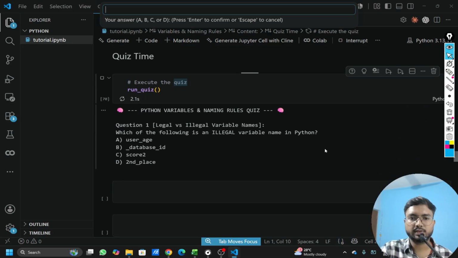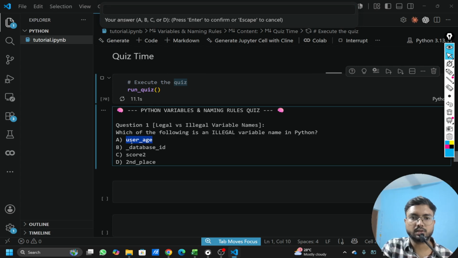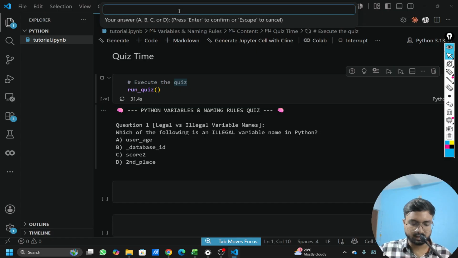Yes. So we can see the first question is, which of the following is an illegal variable name? So username, this is okay because all are underscore or alphanumeric. This is also okay, alphanumeric underscore. The starting letter is underscore, which is allowed. Numerics are not allowed at the start. This is also okay, numerics in the end, and the rest are alpha only. So this is not allowed, right? Because 2 is a numeric and it is at the first place. So D option is correct. Let's enter D and hit enter.